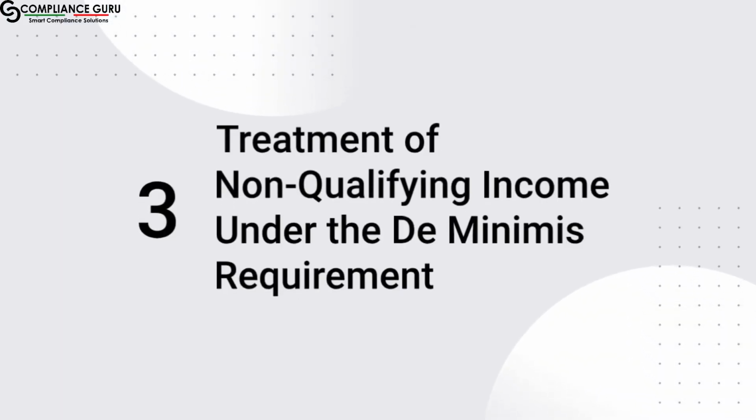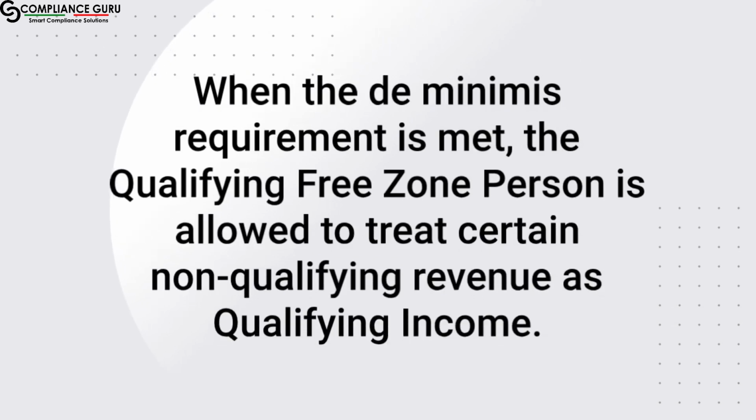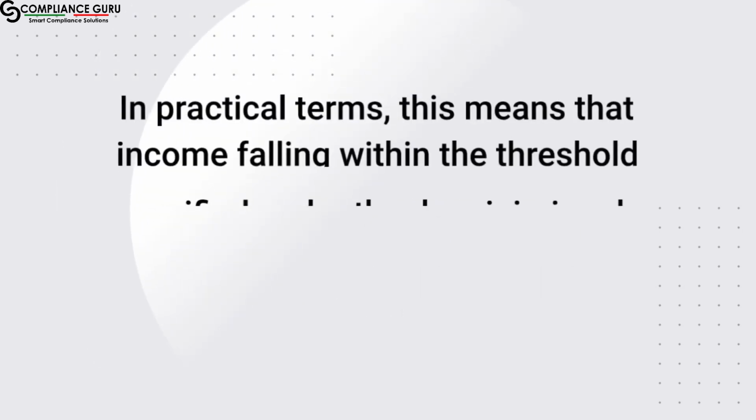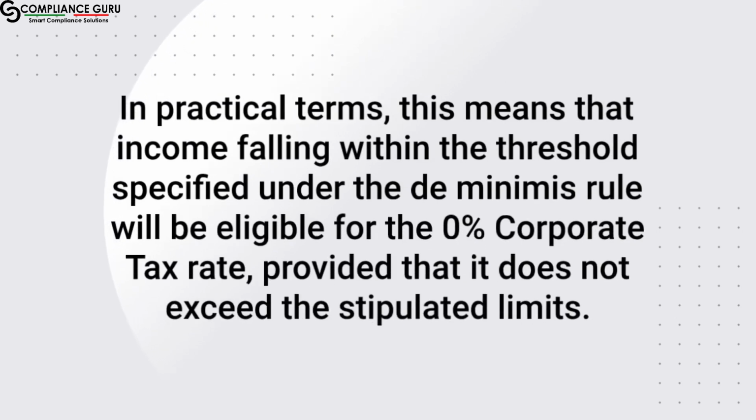3. Treatment of non-qualifying income under the de minimis requirement. When the de minimis requirement is met, the qualifying free zone person is allowed to treat certain non-qualifying revenue as qualifying income. In practical terms, this means that income falling within the threshold specified under the de minimis rule will be eligible for the 0% corporate tax rate, provided that it does not exceed the stipulated limits.